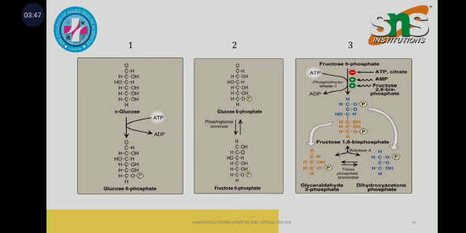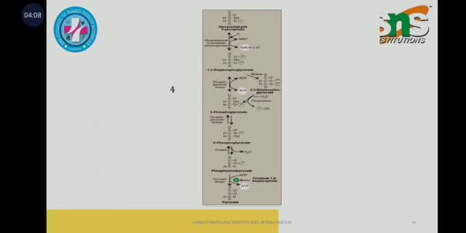By the action of the aldolase enzyme, there are two subdivisions: glyceraldehyde 3-phosphate and dihydroxyacetone phosphate. Dihydroxyacetone phosphate and glyceraldehyde 3-phosphate are interconverted through the enzyme triose phosphate isomerase, and glyceraldehyde 3-phosphate, with the help of the enzyme glyceraldehyde 3-phosphate dehydrogenase, is converted into